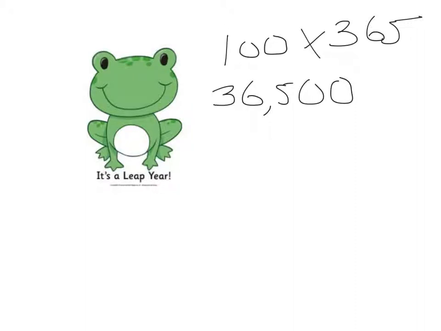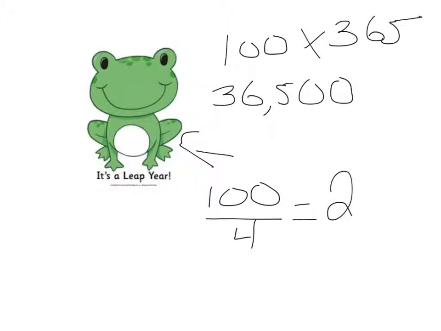But you can see over in the corner a little frog there reminding us that there are leap years. So every 4 years there are leap years. So now we need to consider how many leap years there are in 100 years. There's 100 years, and every 4 years is a leap year. So we need to divide this up into how many times that would happen. So 100 divided by 4 would give us how many extra days. And if you put that in your calculator, you should have found 25 extra days.